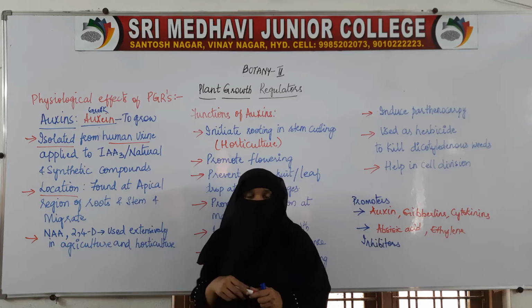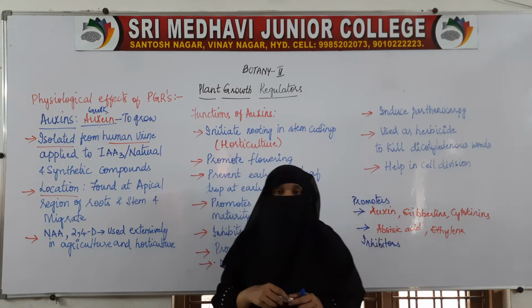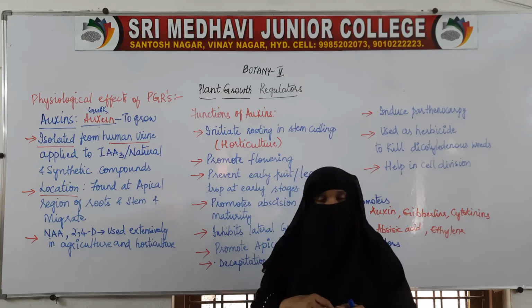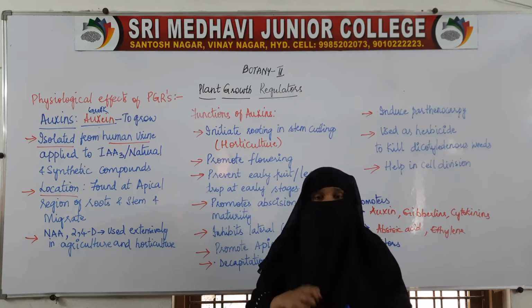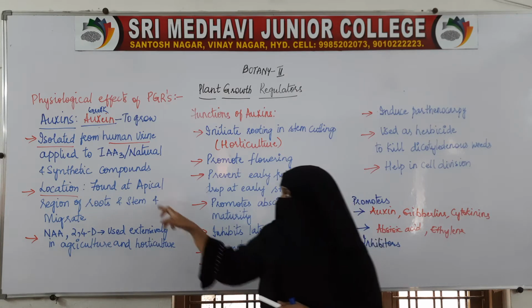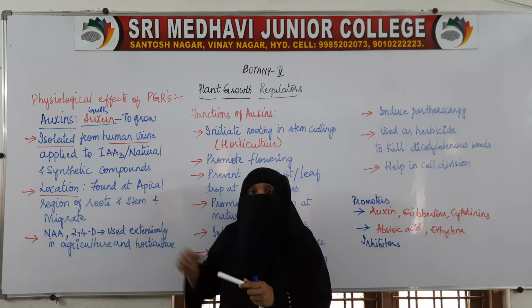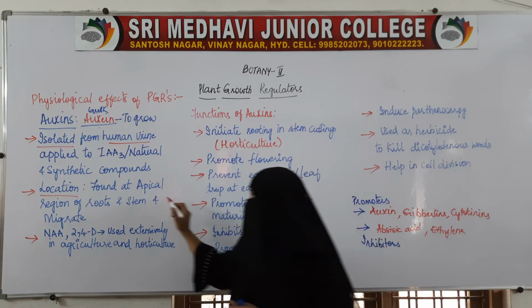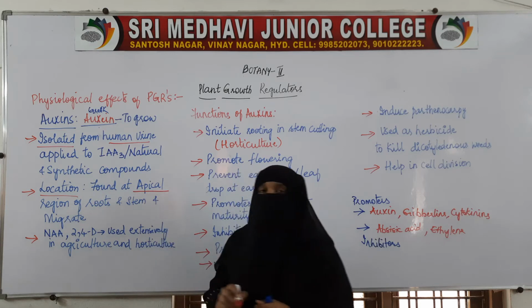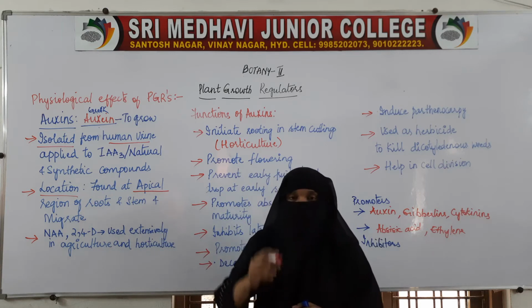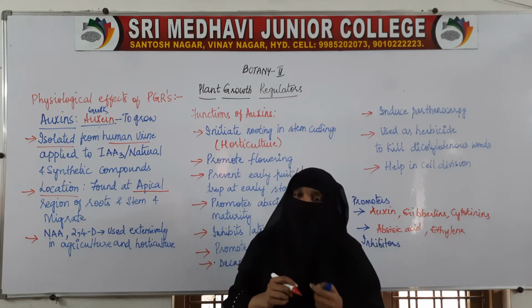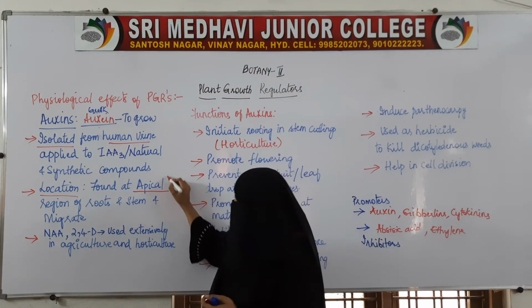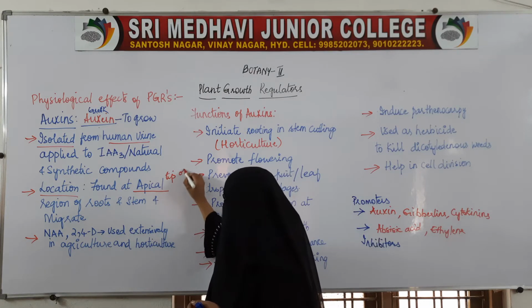Where do you find auxin in plants? We say auxin is a growth regulator found in plants. At what location is it found? It is found at the apical regions of root and stem, at the tip of the shoot and the root.